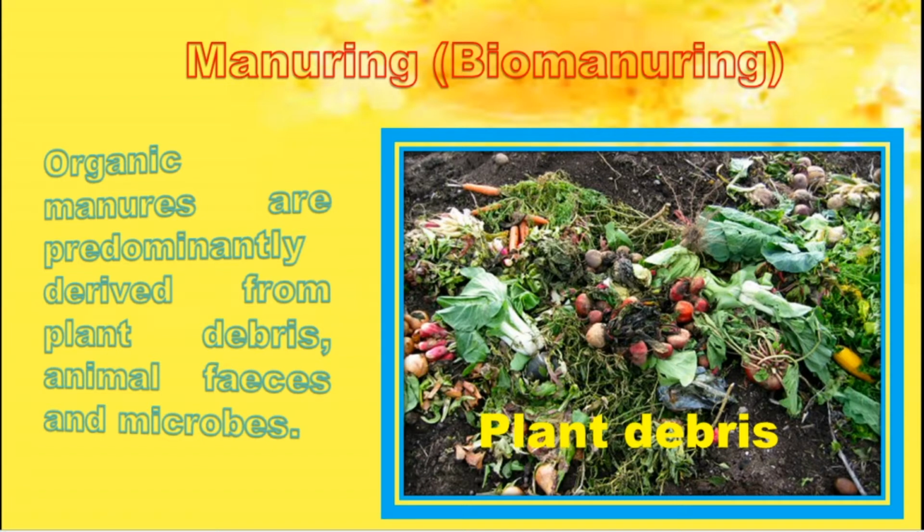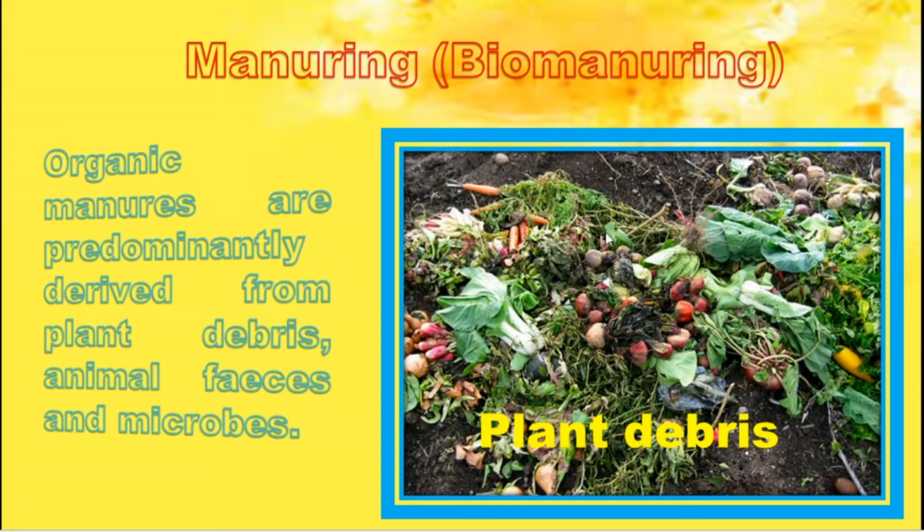We call this a fertilizer. Fertilizers are necessary for the plants. So what do you mean by manure or bio-manuring? Organic manures are predominantly derived from plant debris, animal feces and microbes. What is plant debris?